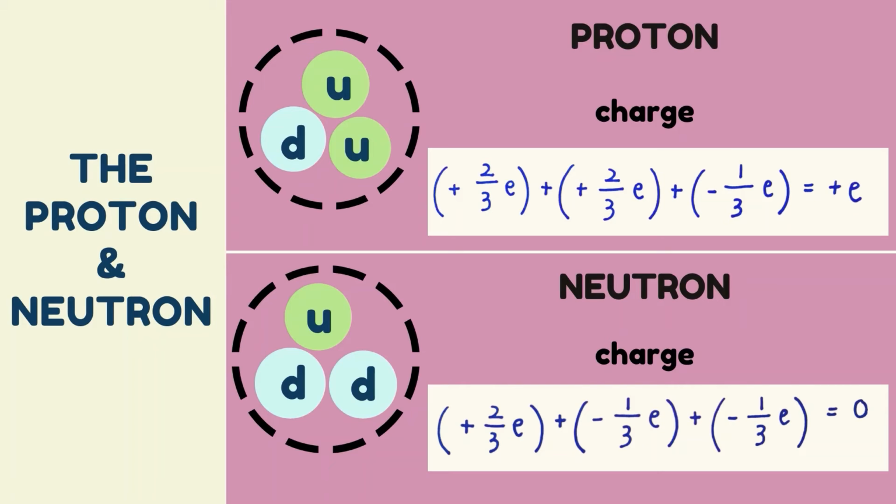From this, we can see the charge of the proton and neutron. For the proton, the charge of an up quark is 2/3 of an electron charge. So we have to add all the charges of the quarks: 2/3 of the electron, plus 2/3 of the electron, plus negative 1/3 of the charge of an electron, and we will get the charge of the proton is 1. And for the neutron, we have 2/3 of an electron plus negative 1/3 of an electron plus negative 1/3 of an electron, and we will get 0. So we know that the charge of the neutron is neutral, so it's 0, and the proton is 1.